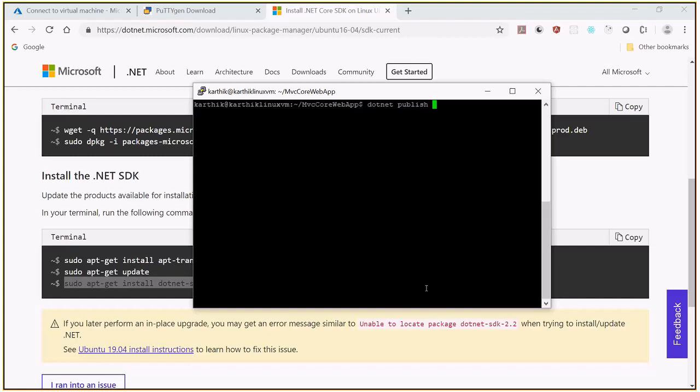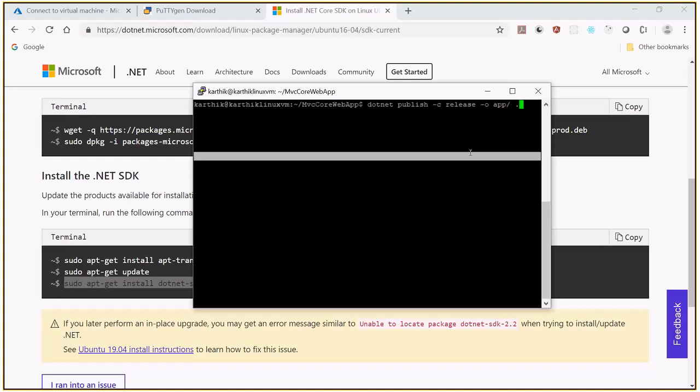So I'm using dotnet publish with -c, which stands for configuration. I'm saying that I'm going to put it in release mode. The output folder should be a folder called app, where the published items are placed, and the folder to be published is the current folder, dot.